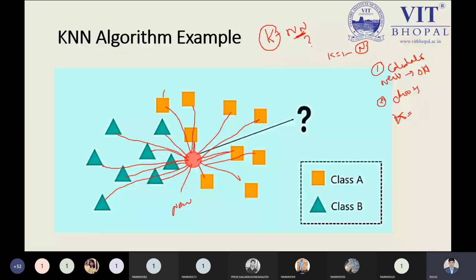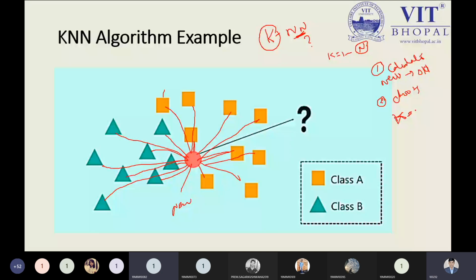You can define it previously, which means you can define the k value before calculation of the distance. But let me make it clear right now what value I must take. You can take any value from 1 to n, where n is the total number of data points we have. It should not exceed the number of data points. So now you can tell me any value between 1 to 10.